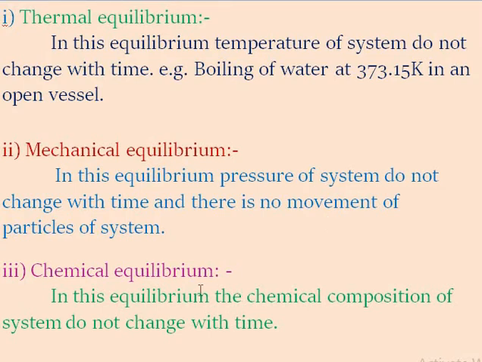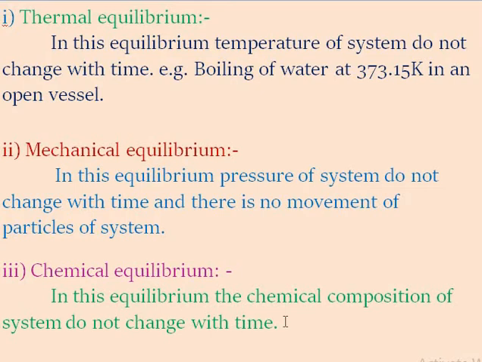And the last one is chemical equilibrium. In this equilibrium, the chemical composition of the system does not change with time. The chemical composition of the system remains constant with the time interval. Then this is called chemical equilibrium. These are the three types of equilibrium: thermal equilibrium, mechanical equilibrium and chemical equilibrium.